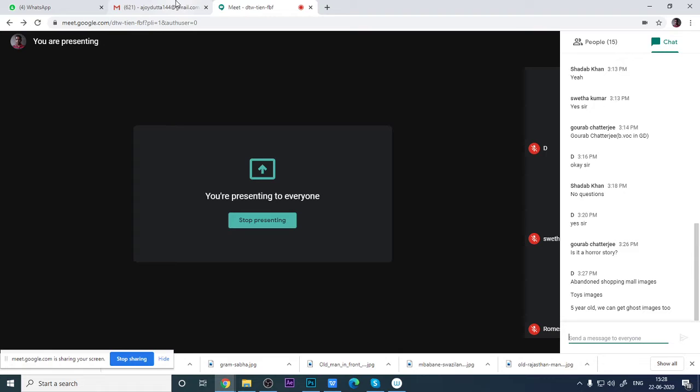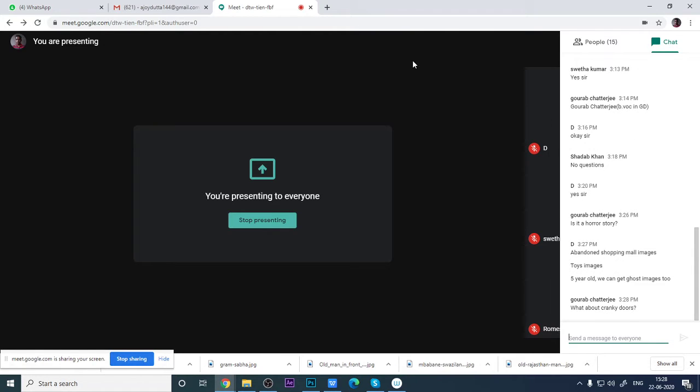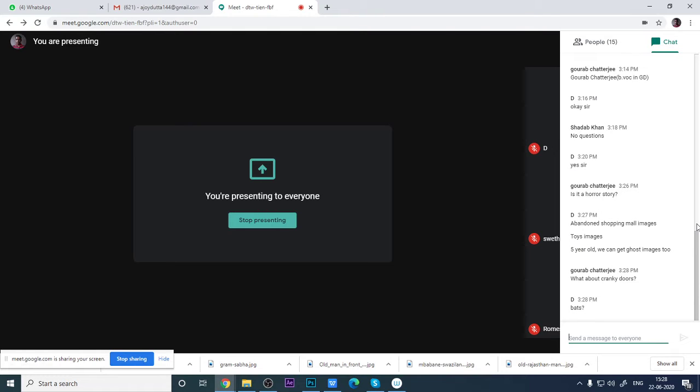A 5-year-old, we can get a ghost image too. Ghost image, no. You should not take any ghost image for that. You should take a child image with a white gown. Yes, creaky doors is nice. And what are the other things?